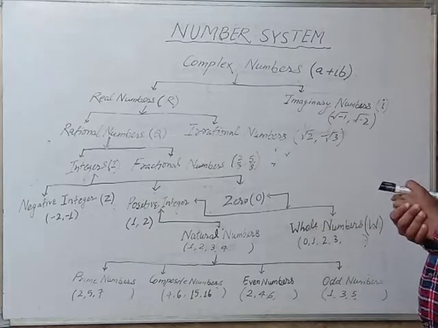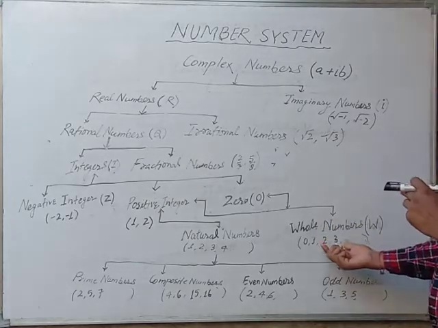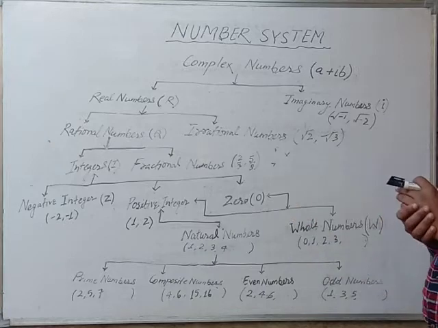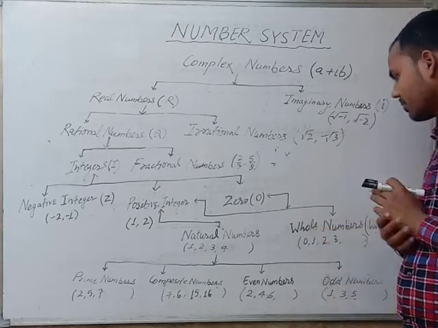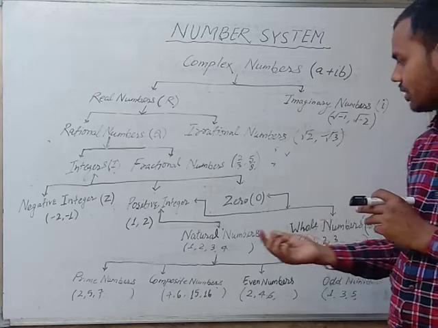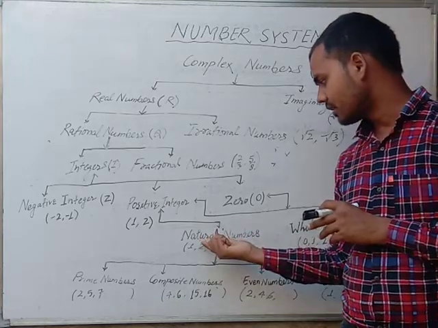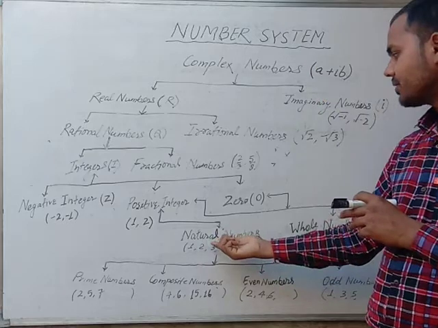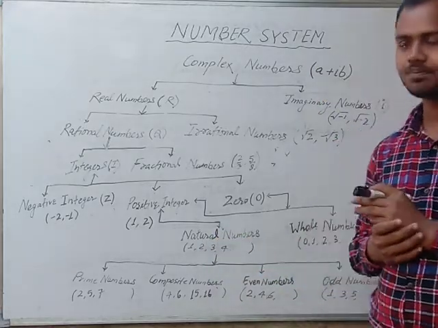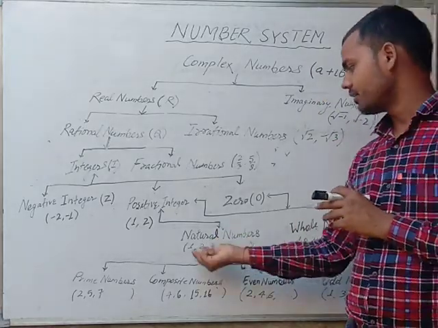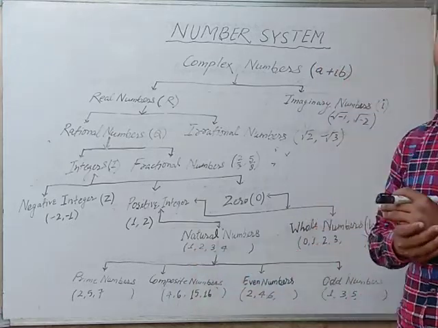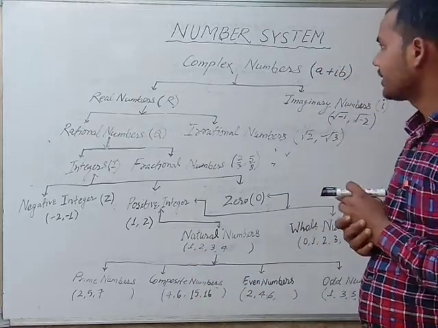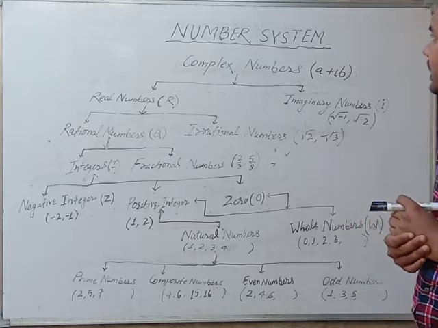Whole numbers are formed when positive integers are combined with zero. Natural numbers are those numbers which can be counted easily and begin with 1, 2, 3, 4, 5, 6, 7, 8, 9, 10.